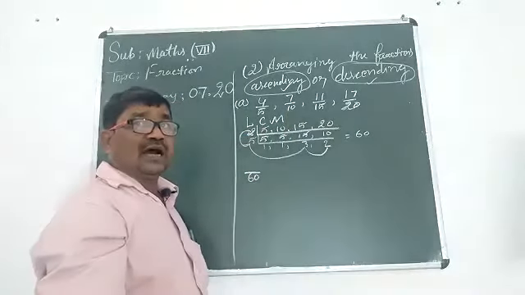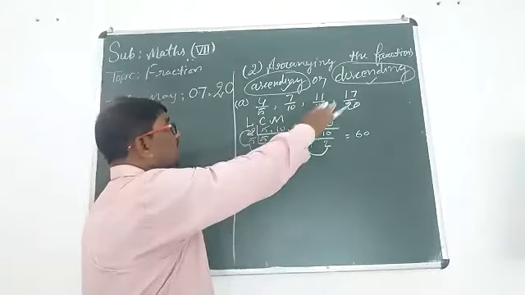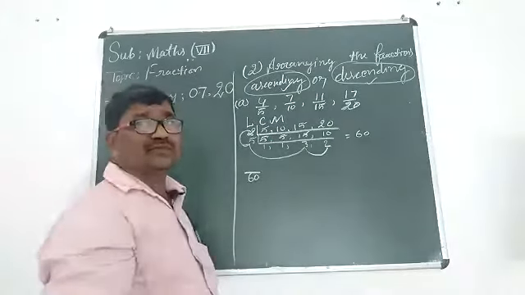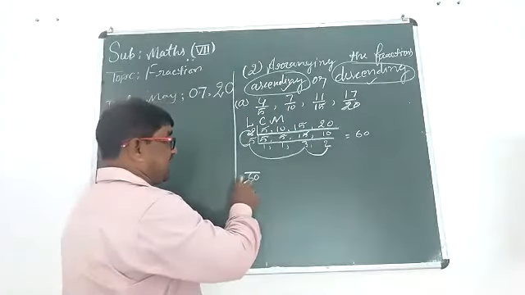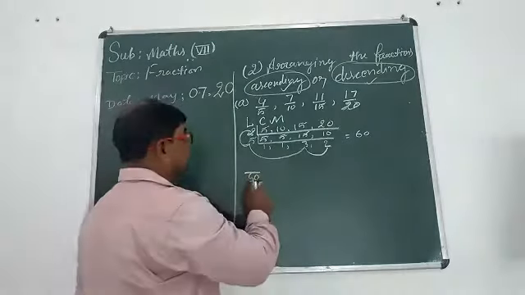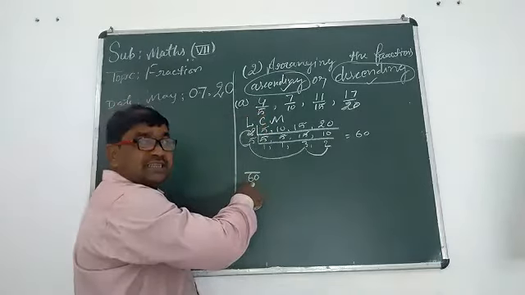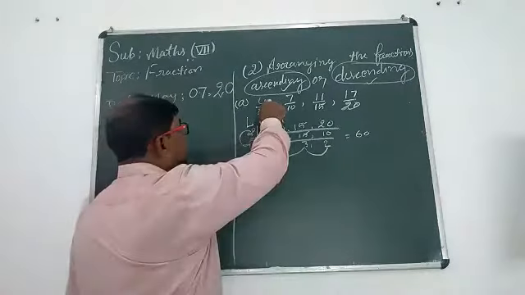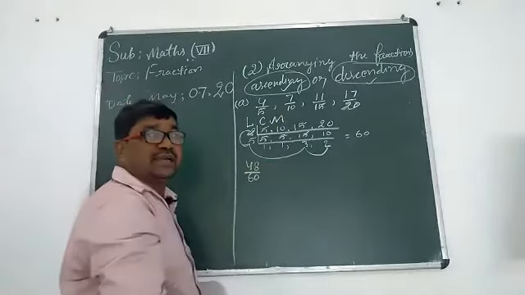Now we should substitute the denominator of all the given fractions. So the first fraction is 4 upon 5, but we are writing upon 60 first. Now we will divide 60 by 5. 12 5s are 60. Quotient will be 12. Now 12 multiplied by 4. 12 4s are 48.